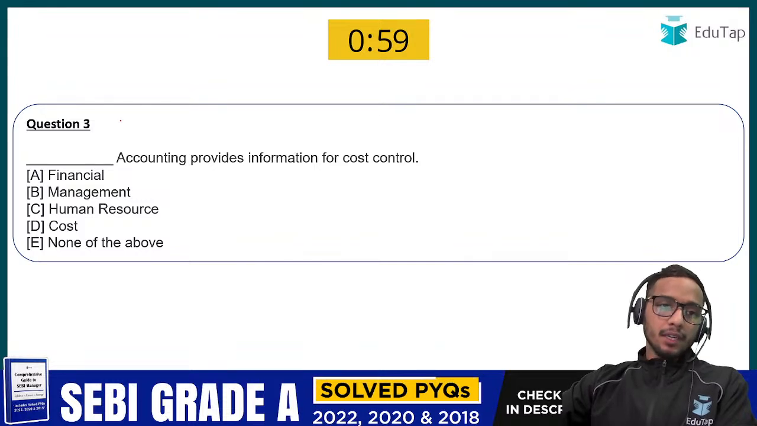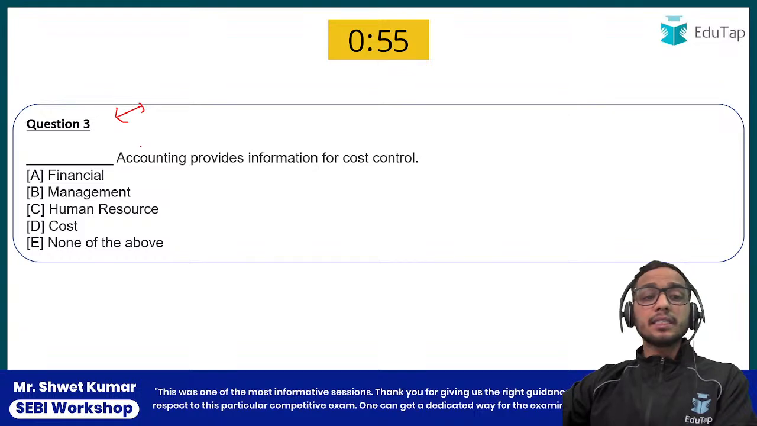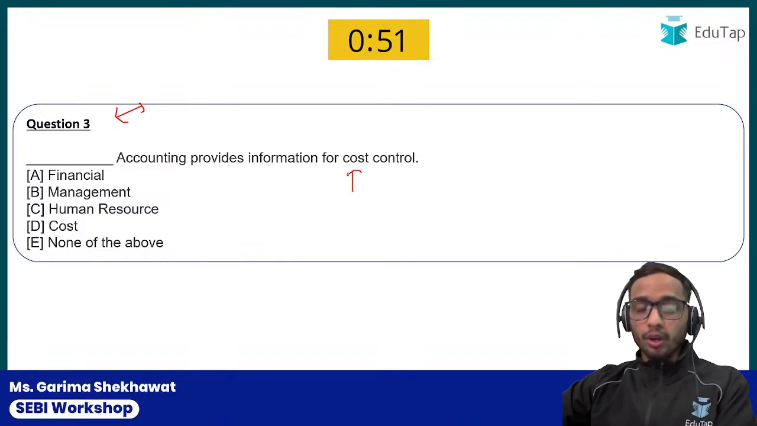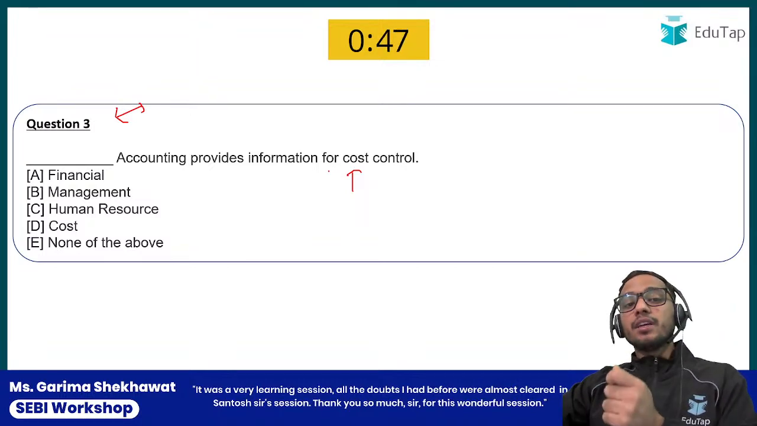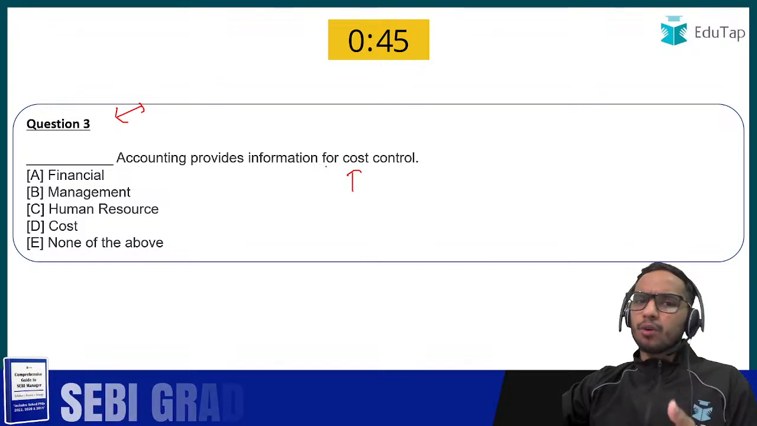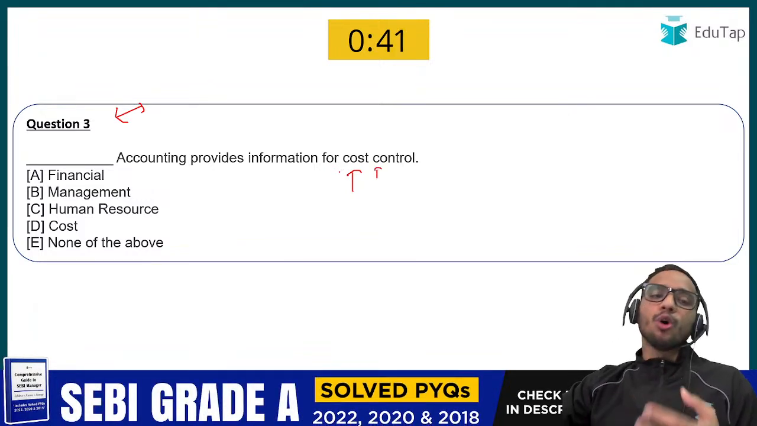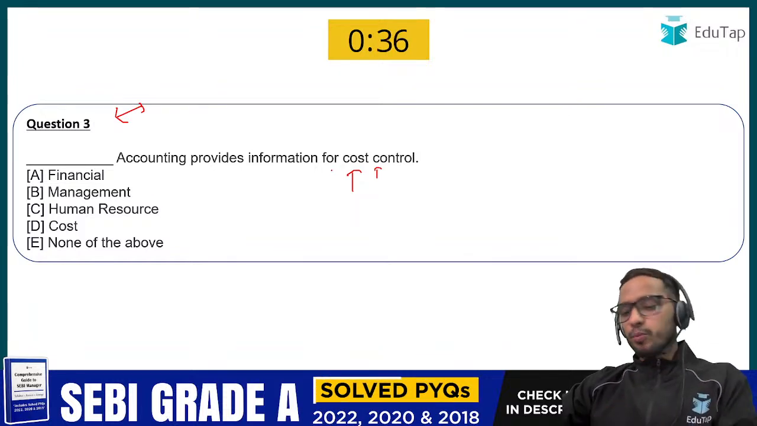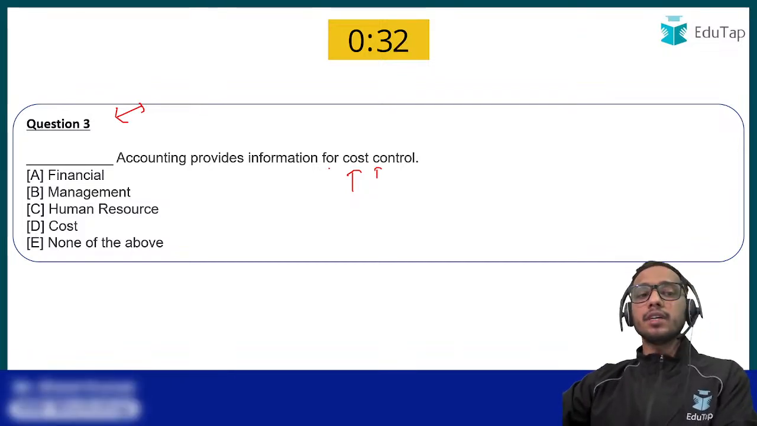Okay, let's now move ahead with our third question of the day, that says dash accounting provides information for cost control. So tell me what should be the answer of this question. Dash accounting, which accounting provides? Financial accounting provides information for cost control, or management accounting provides it, or human resource provides it, or cost accounting provides it, or the answer should be E, none of the above. What should be the answer of question number 3? Tell me everyone in the chat section.